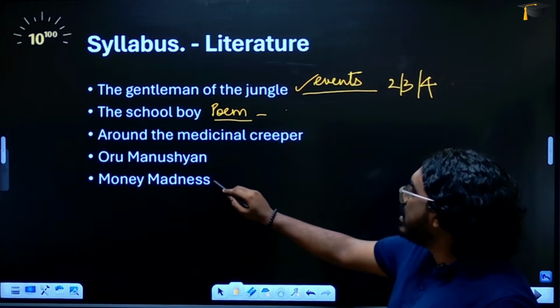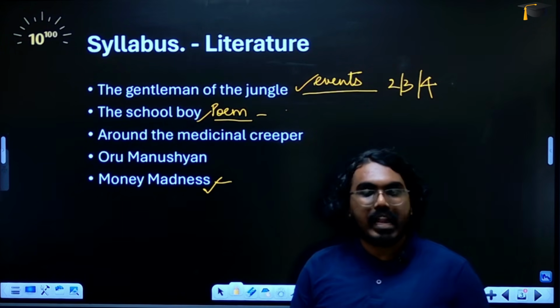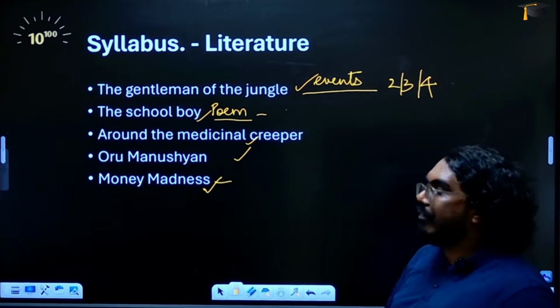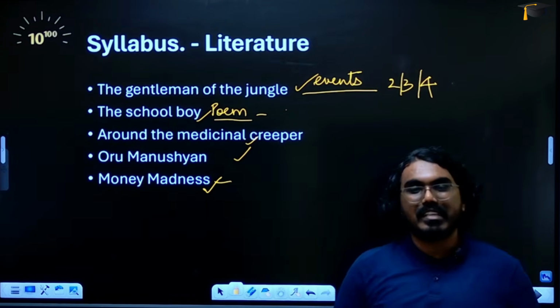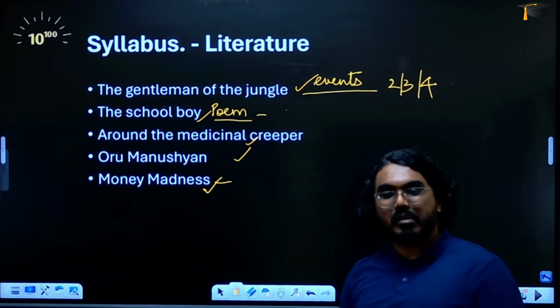For both the poems, that is Money Madness also, I would suggest you just read the summaries of the poem and adjust your answers accordingly. Okay. The third and the fourth lesson are very fun lessons. It's interesting. There's a lot of jokes and a lot of interesting things. So it will be easy for you to remember the answers.